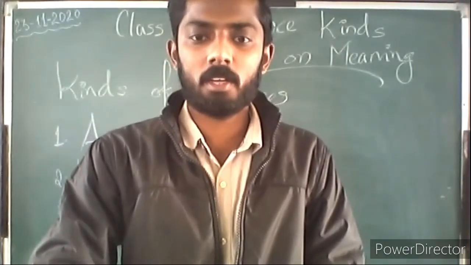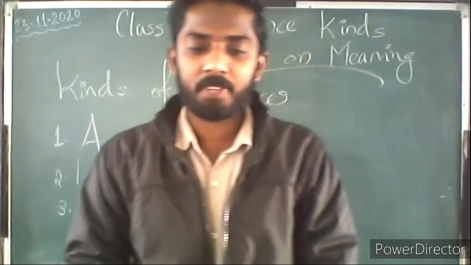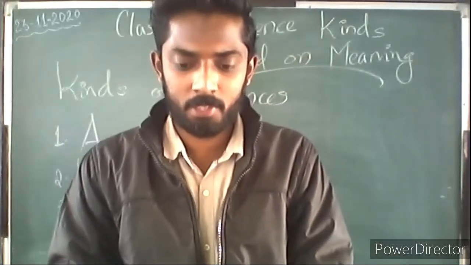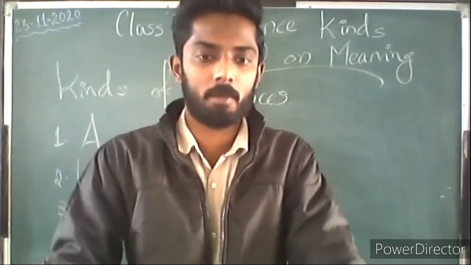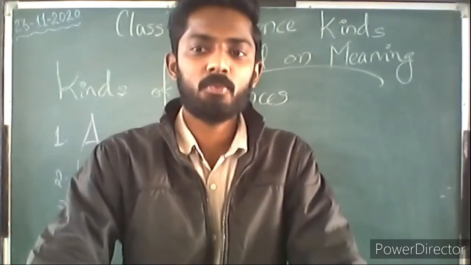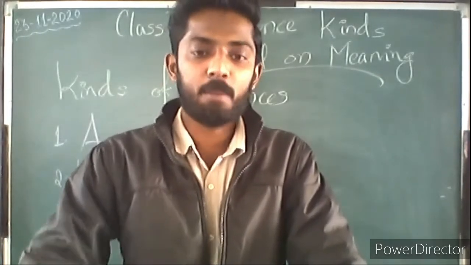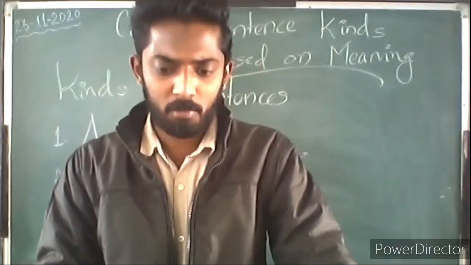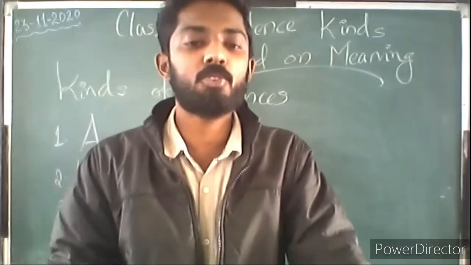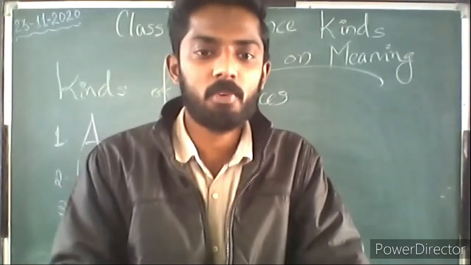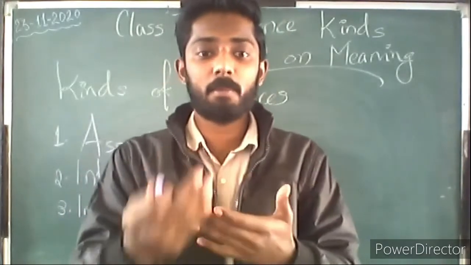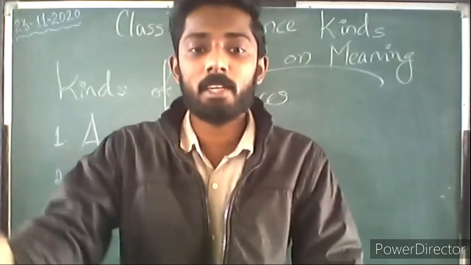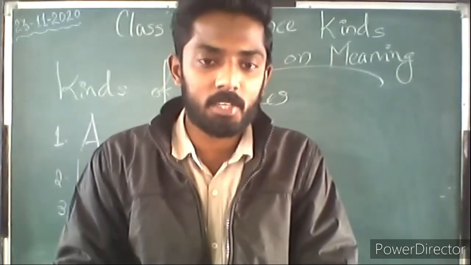And we move on to the next one, that is exclamatory sentences. These exclamatory sentences express feelings or emotions. For example, how beautiful the sky looks this morning. It is an exclamation. He is exclaiming how beautiful the sky is.